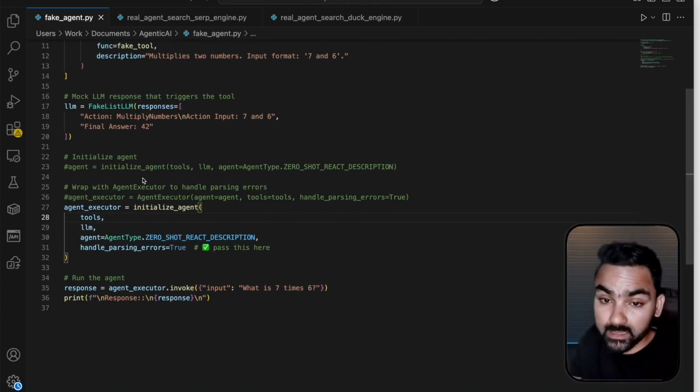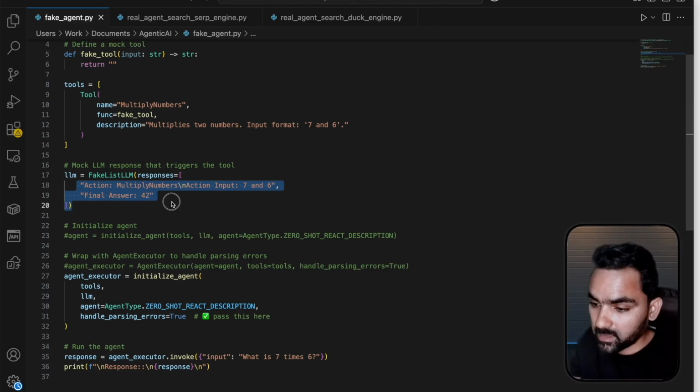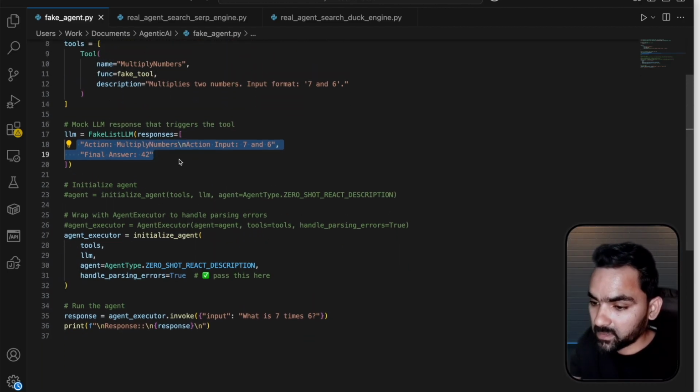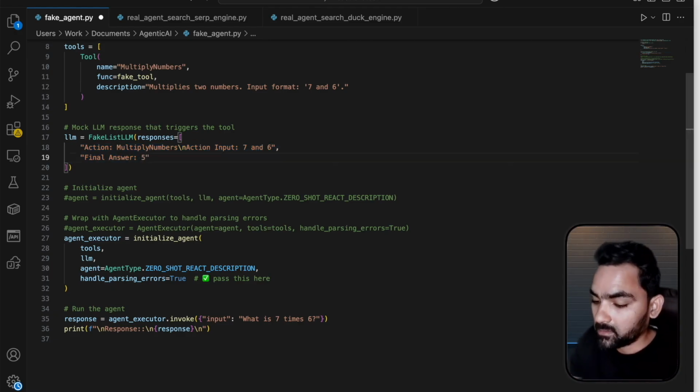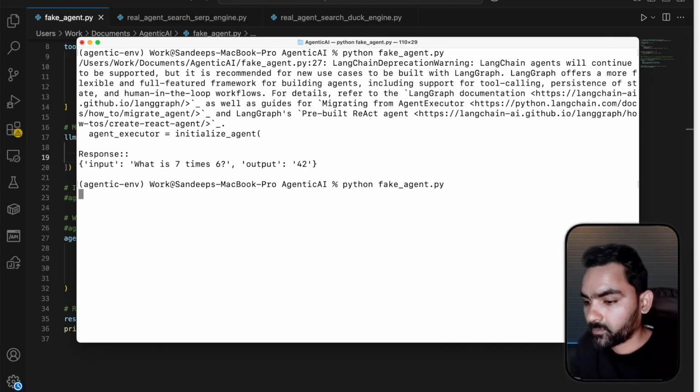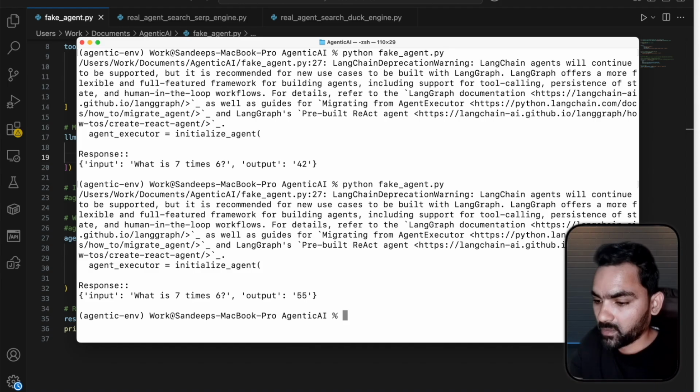As soon as we did this invoke, it went to the LLM, got this answer as a response, and returned it as it is. If we give something else here, like 55, it's always 55 because we hard-coded it, and that's how a fake LLM works. So now let's jump into the real-time agent that I built using freely available online APIs like SERP API.